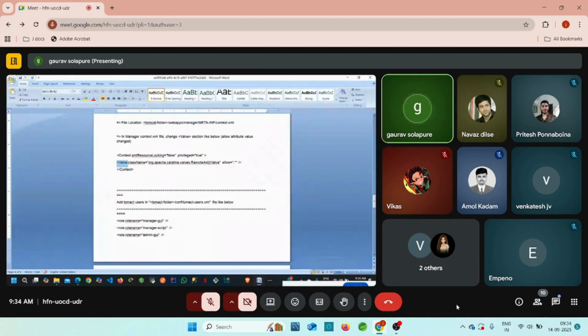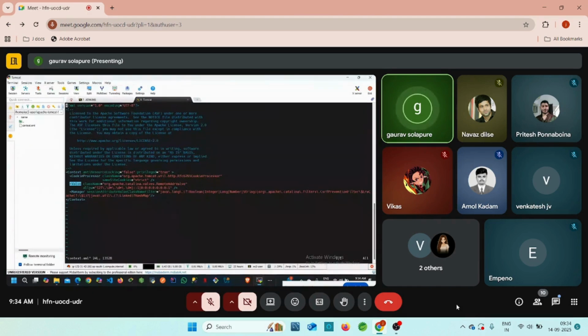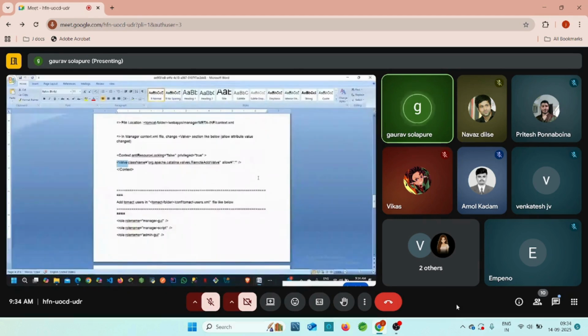Then for this allow, we have something there: allow 127, then \d+, right? So this is available here. We need to change it to the dot and star.